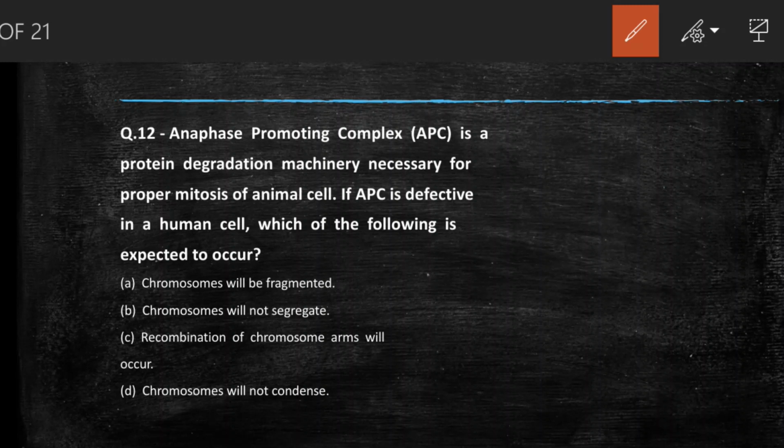So the right answer to this question is option B, chromosomes will not segregate. During anaphase in mitosis, sister chromatids segregate to opposite poles. Therefore, a defective APC will affect chromosome segregation.